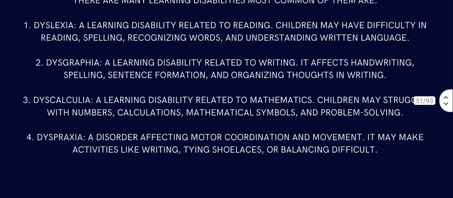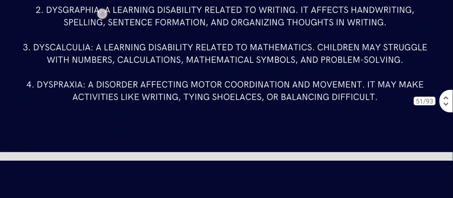Then number three is dyscalculia. What is dyscalculia? Dyscalculia is a learning disability related to mathematics. Children may struggle with numbers, calculation, mathematical symbols, and problem solving. Then number four is dyspraxia, a disorder affecting motor coordination and movement. It may make activities like writing or tying shoelaces or balancing a bit difficult. So dyspraxia is a disorder affecting motor skills, like hand or leg. A person has a hard time tying his shoelaces and that sort of thing. That is called dyspraxia.